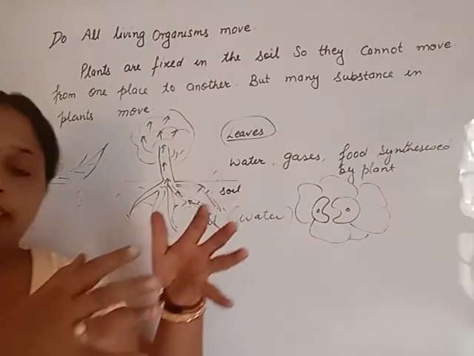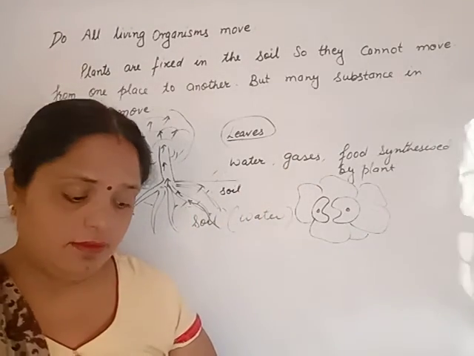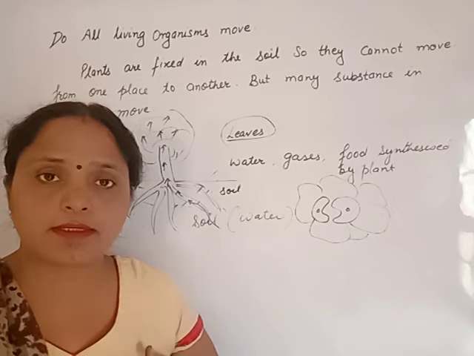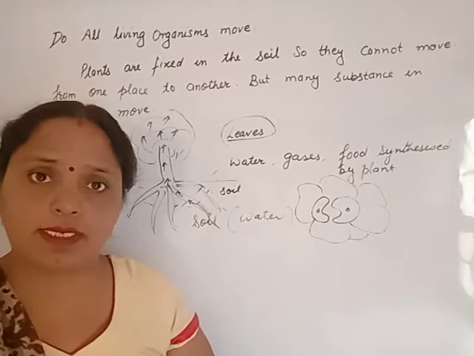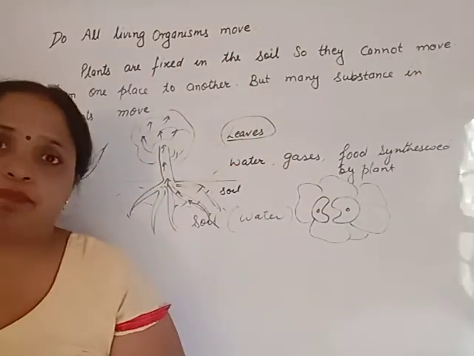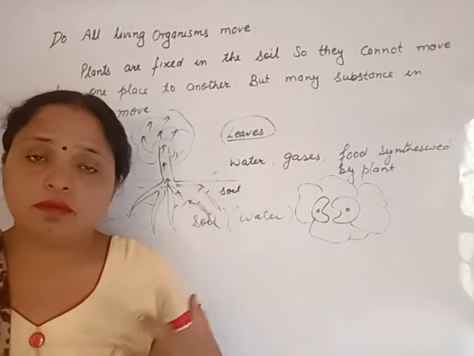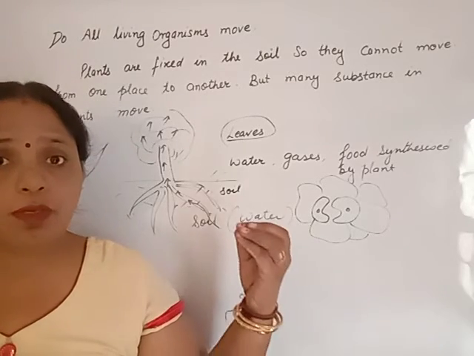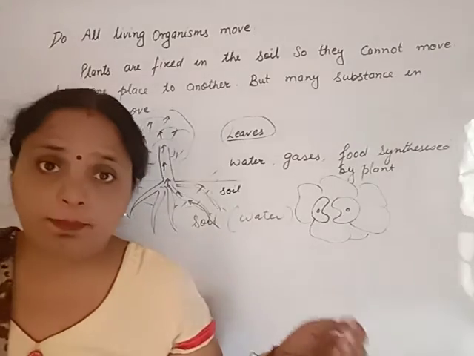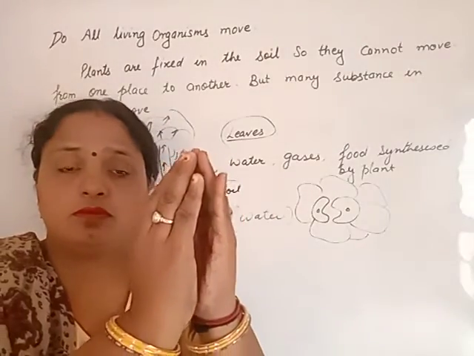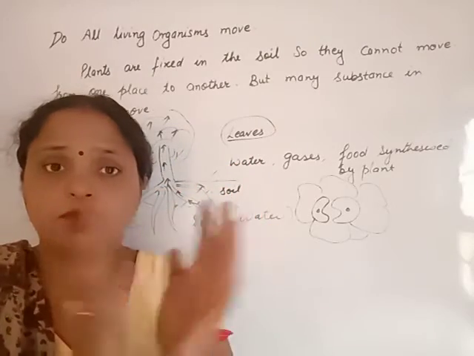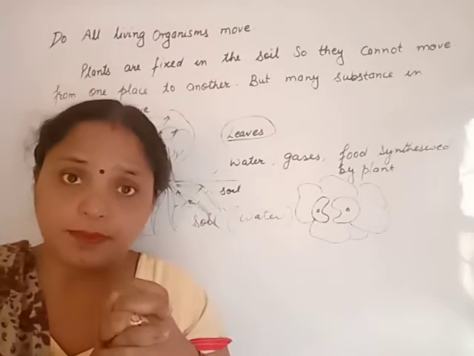When you are standing under the tree, you feel some coolness. From where do you feel coolness? The surrounding is very hot and below the tree you feel coolness. Because water droplets, water vapors come out through stomata each and every time from the plant.